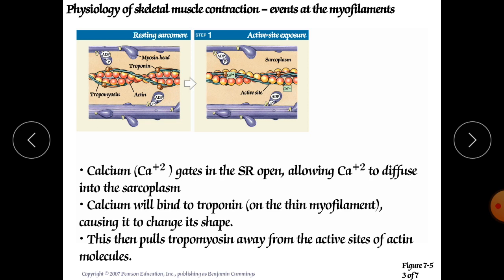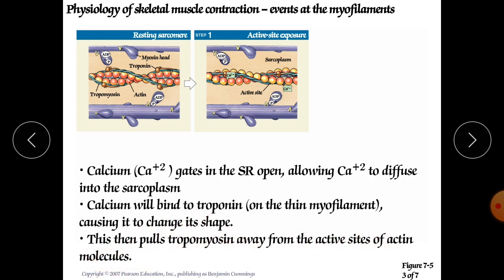The calcium will bind to the troponin. The free calcium which comes from the sarcoplasmic reticulum will bind with this troponin on the thin microfilaments, causing it to change its shape. Then this pulls tropomyosin away from the active sites on the actin molecules.